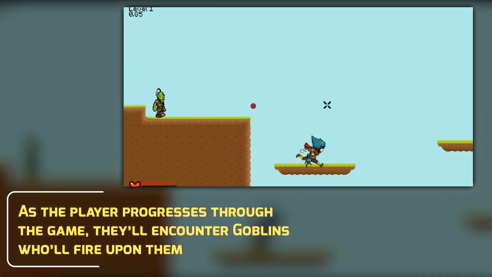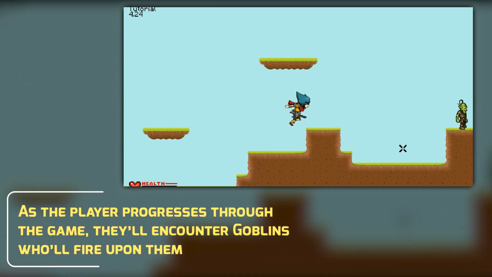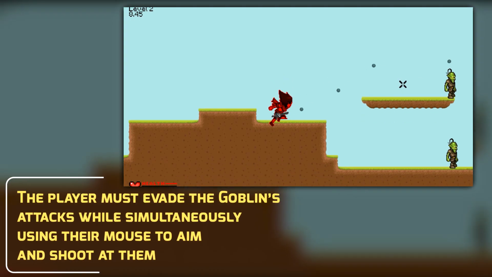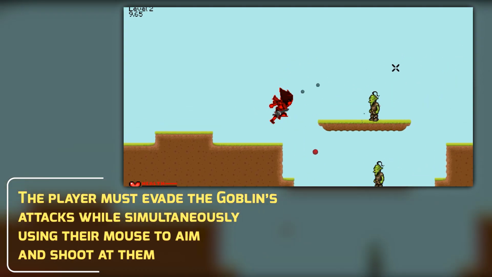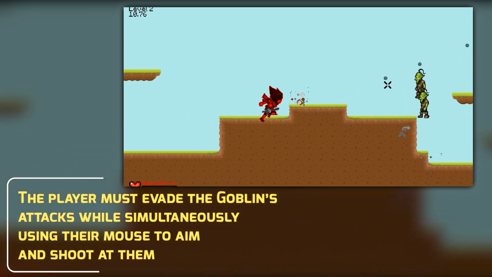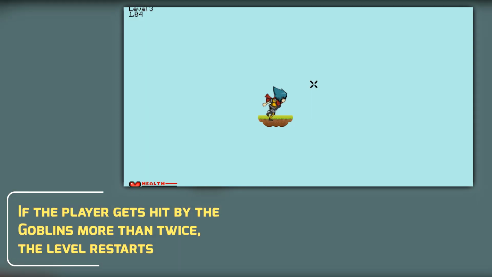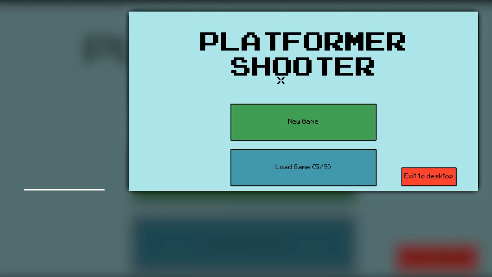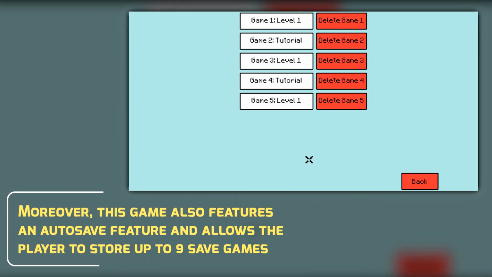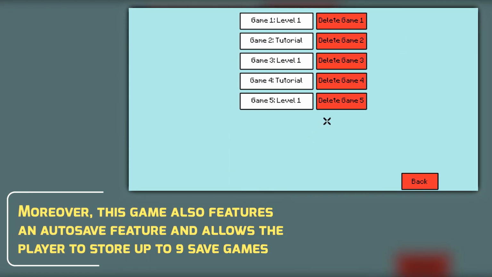As the player progresses through the game, they'll encounter goblins who will fire upon them. The player must evade the goblins' attacks while simultaneously moving their mouse to aim and shoot at them. If the player gets hit by goblins more than twice, the level restarts. Moreover, this game also features an autosave feature that will allow the player to store up to 9 save games.